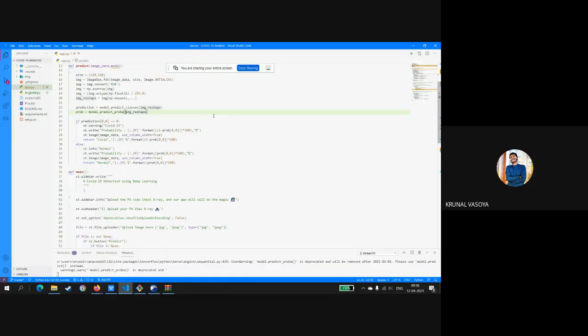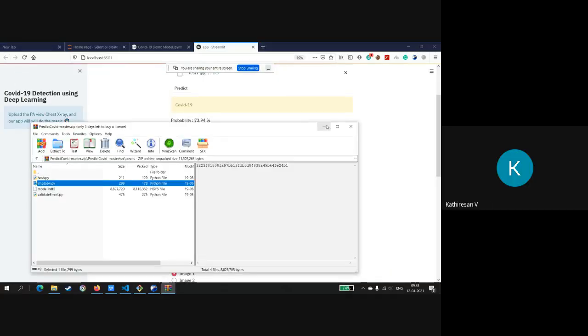If this method identifies it as COVID positive, then it gives you the percent probability that it is COVID positive. So we do not have to worry about defining a threshold for it. Okay, thanks.